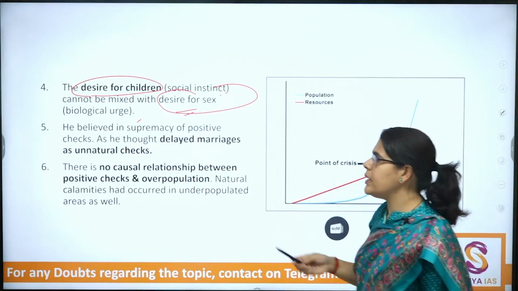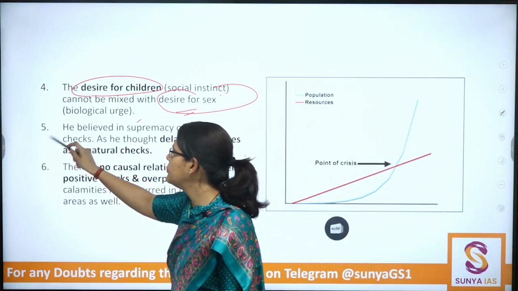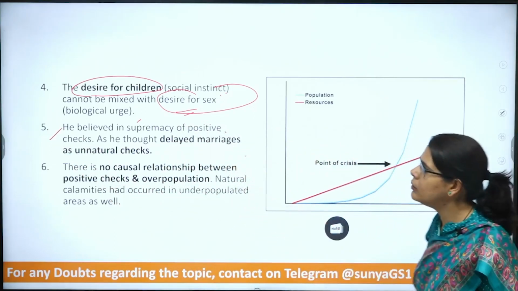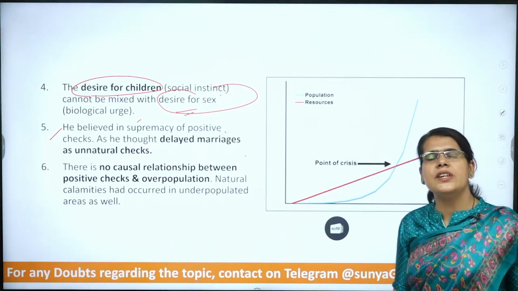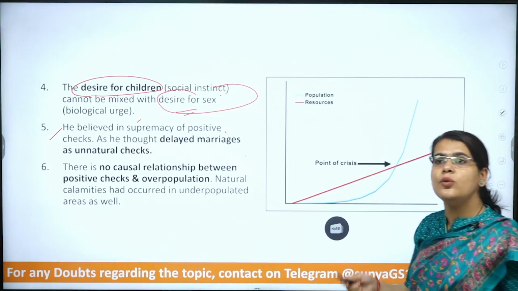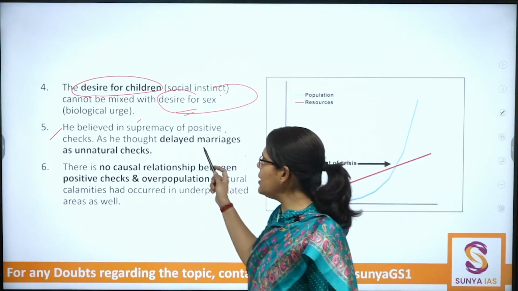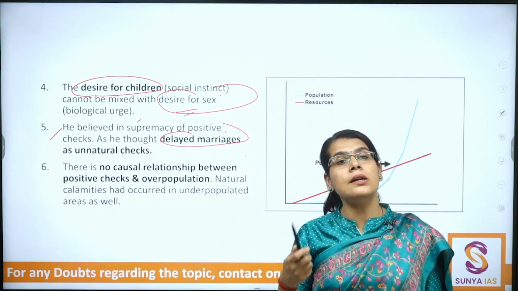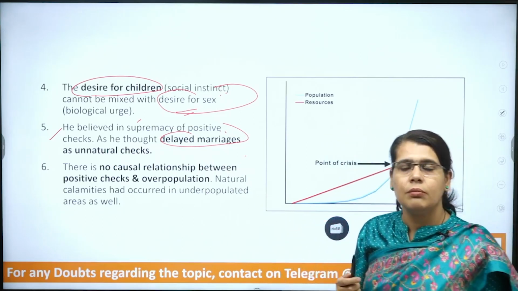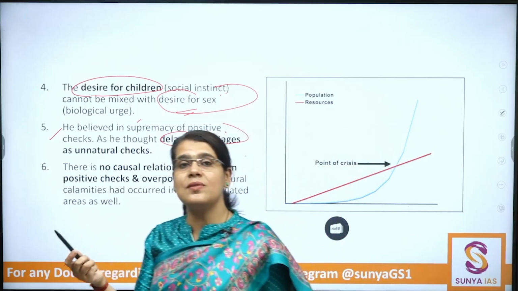The next point, very importantly: when he is talking about the positive checks, he is also trying to make them more supreme. He is saying that circumstances like delayed marriages are unnatural. But nowadays, what have we seen?